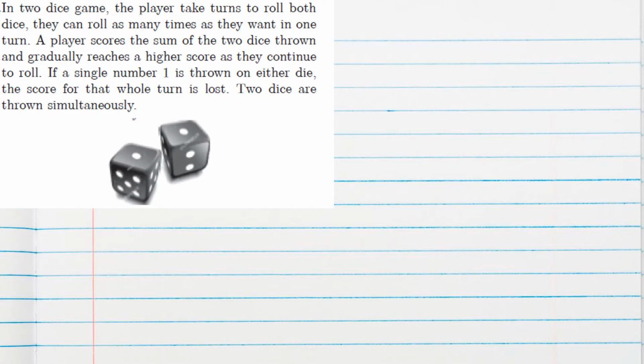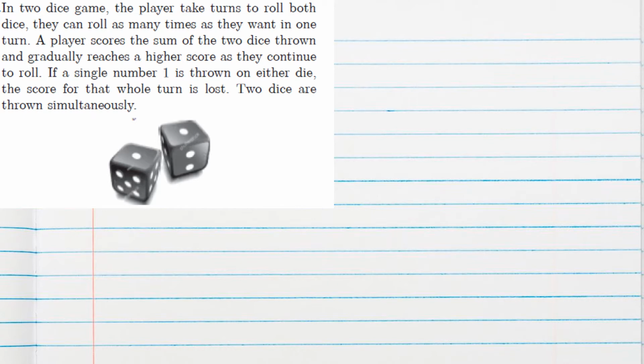This is the case study based on probability. What is given in this question? In a two dice game, the player takes turns to roll both dice. They can roll as many times as they want in one turn. A player scores the sum of the two dice thrown and gradually reaches a higher score as they continue to roll. If a single number 1 is thrown on either die, the score for that whole turn is lost.